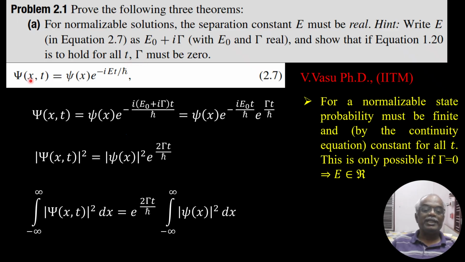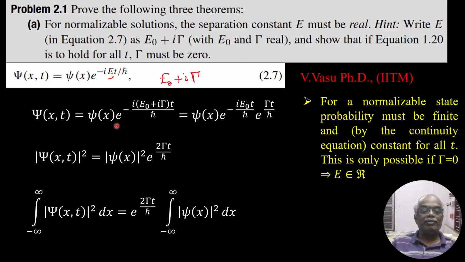So we take equation 2.7, that is psi of x and t is equal to psi of x e power minus i E t over h cross. This is the expression, and I have rewritten it, replacing E by E naught plus i gamma as given in the problem.